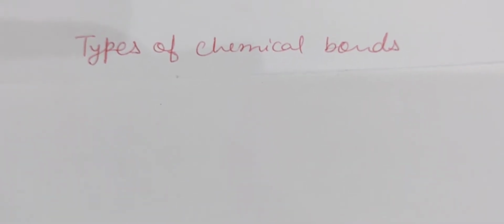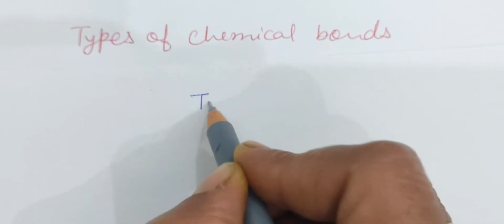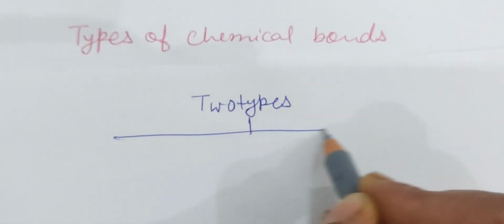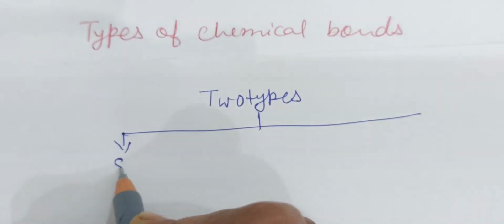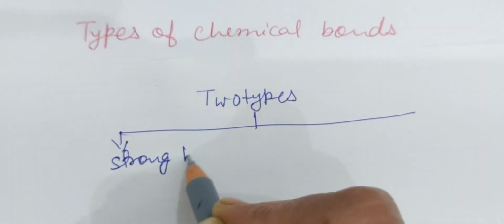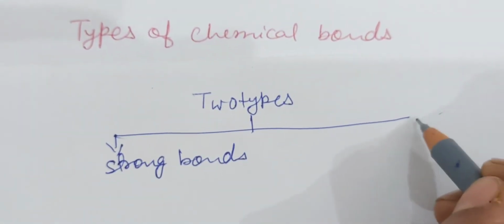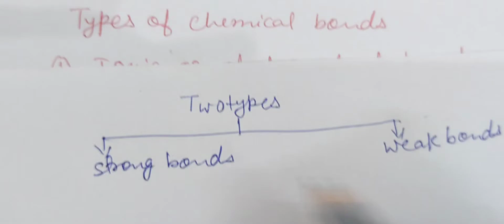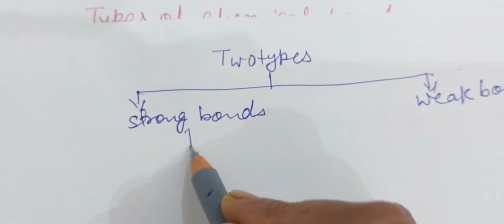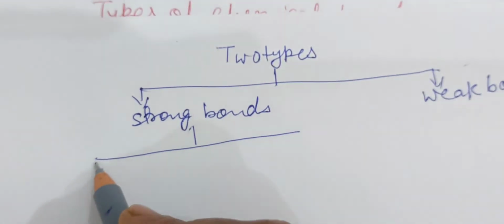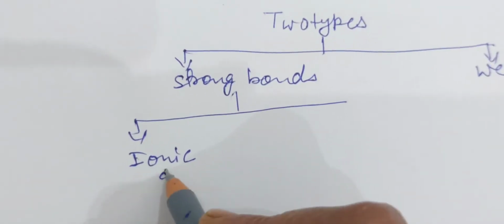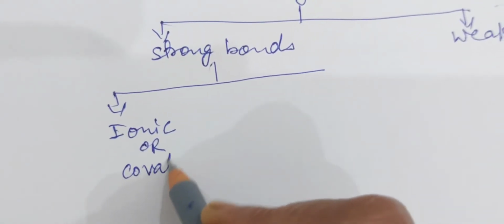If I am talking about the general or from the starting, we have two types of bonds. Two types of bond means we have strong bonds and weak bonds. Strong bonds are basically further classified into different categories like ionic or covalent bond.